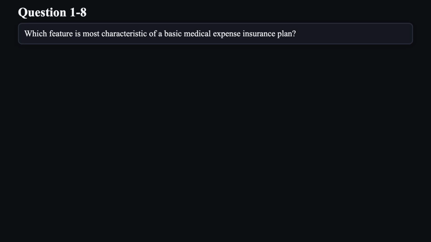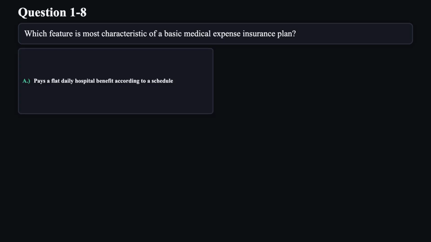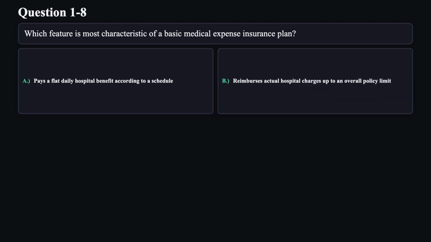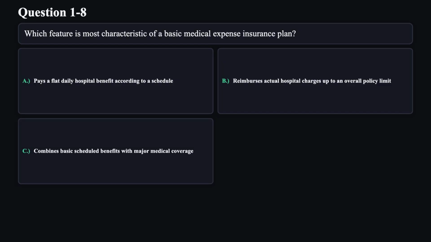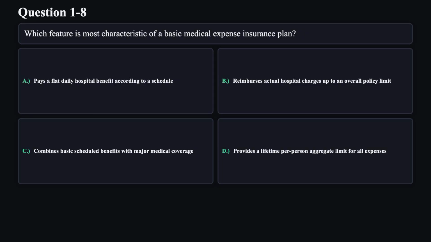Question 8. Which feature is most characteristic of a basic medical expense insurance plan? A. Pays a flat daily hospital benefit according to a schedule. B. Reimburses actual hospital charges up to an overall policy limit. C. Combines basic scheduled benefits with major medical coverage. D. Provides a lifetime per person, aggregate limit for all expenses.